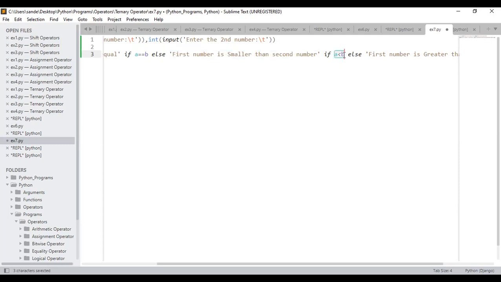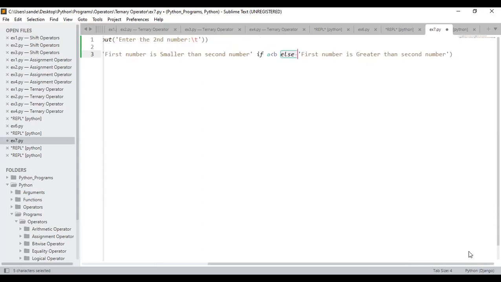If A is less than B, what do you have to print? First number is smaller than second number. If it is not equal and it is not lesser, then 100% the output will be that it is greater than the second number. I hope all of you are able to understand.